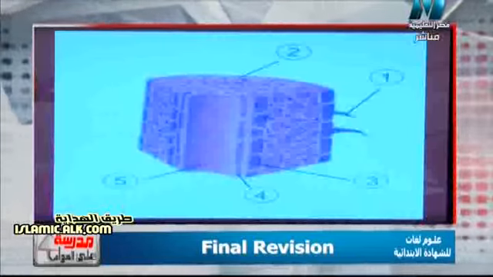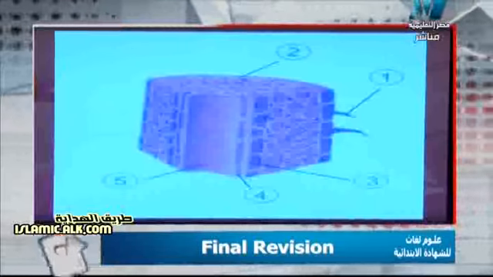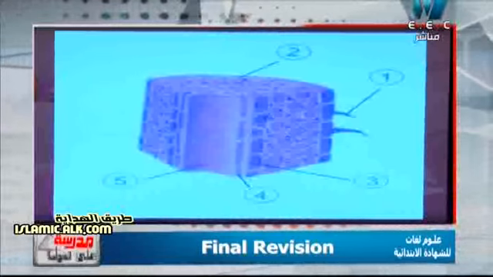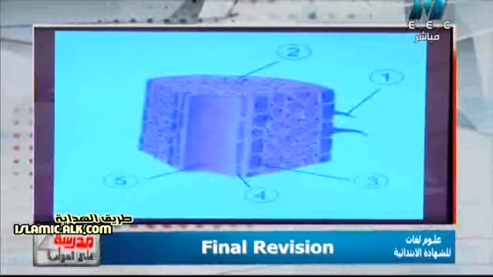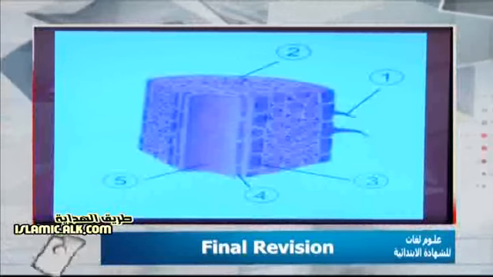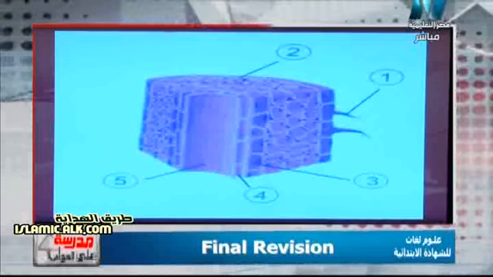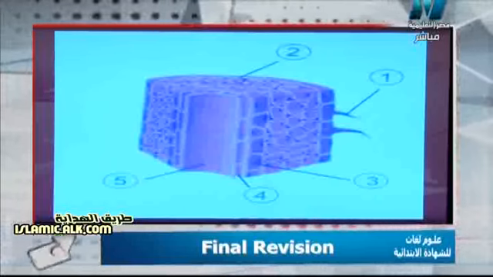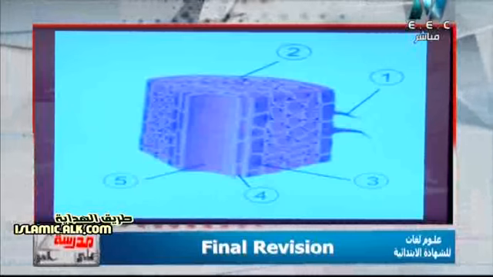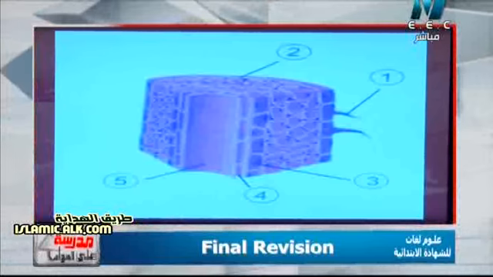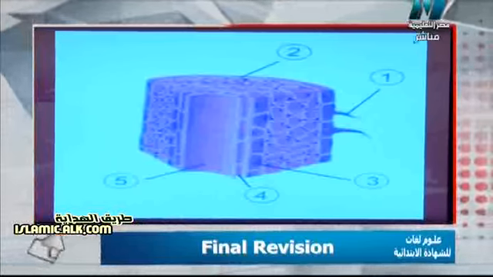So let's go back to labeling the diagram. I have a very important diagram here. I said that number 1 is root hair. Number 2 is the epidermis, the first layer. Number 3 is the endodermis. It isn't a layer itself. It's the last row of the cortex. Number 4 is the third layer, which is the xylem or the wood. And number 5 is the last layer, the fourth layer, which is called the pith.